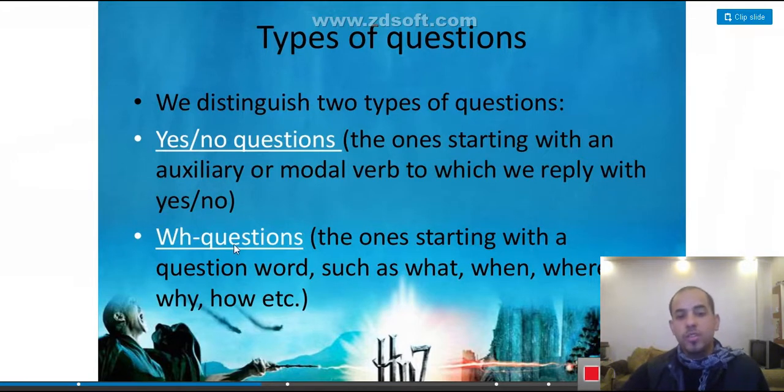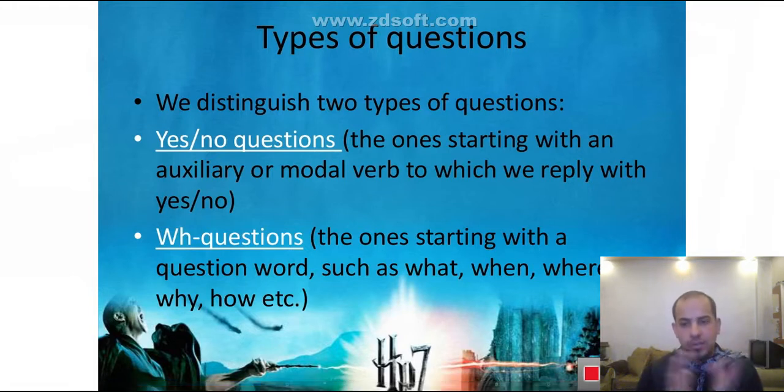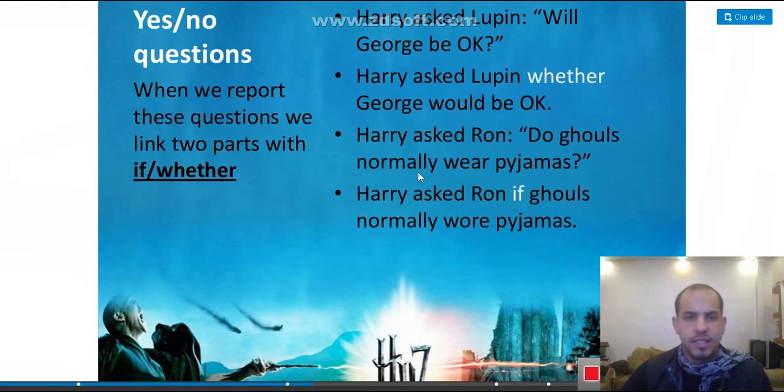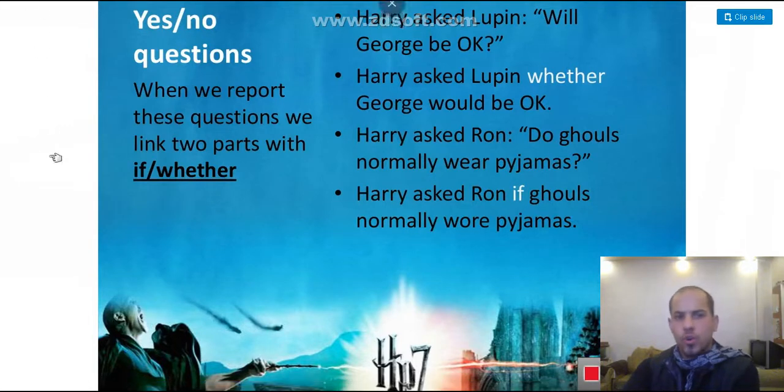Now the WH questions are the ones starting with a question word, such as what, when, where, why, how, etc. It is so easy. So we have two types: WH questions and yes or no questions. Now let's dig deeply into yes or no questions.